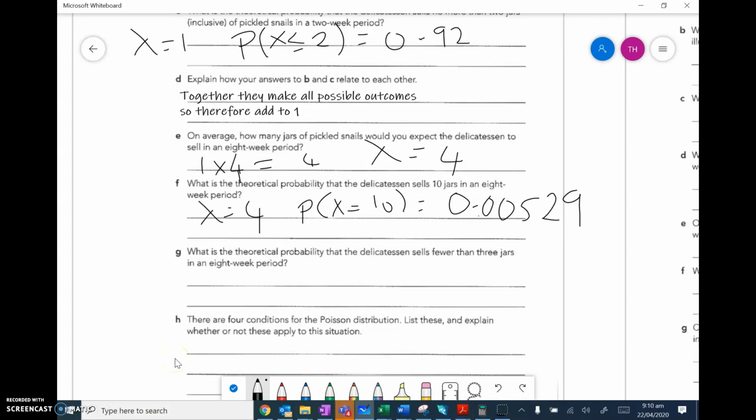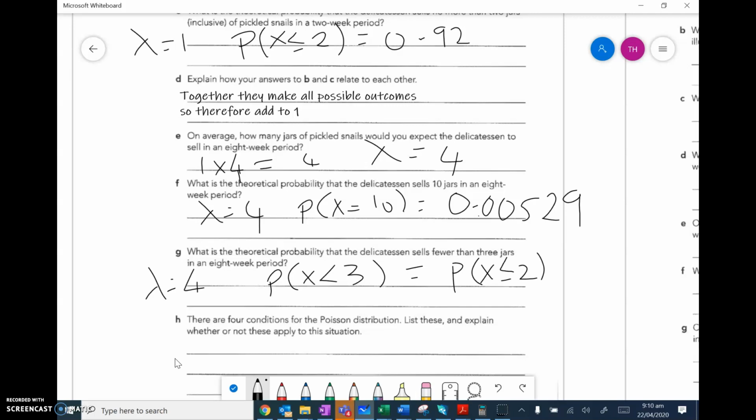Okay, next one. What is the theoretical probability the delicatessen sells fewer than 3 jars? So my lambda is still 4. I need the probability that x is less than 3. I can't work it out if it's just fewer than 3. I need less than or equal to. So the probability that x is less than or equal to 2.